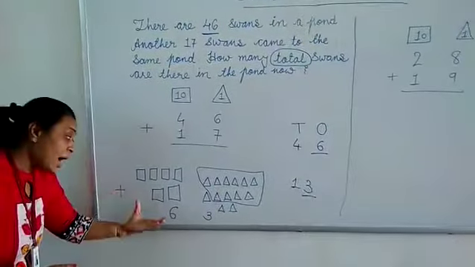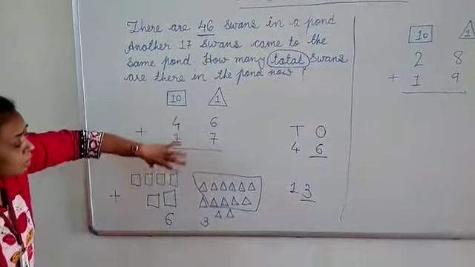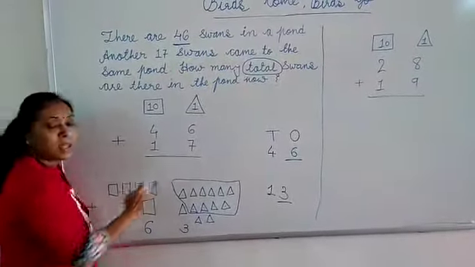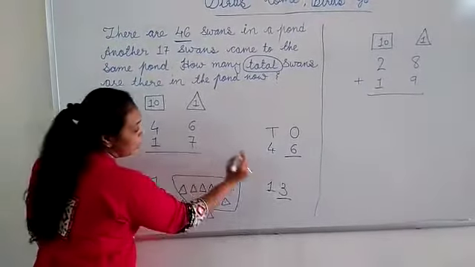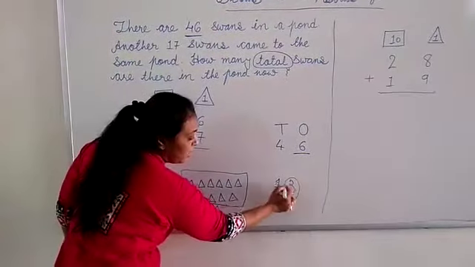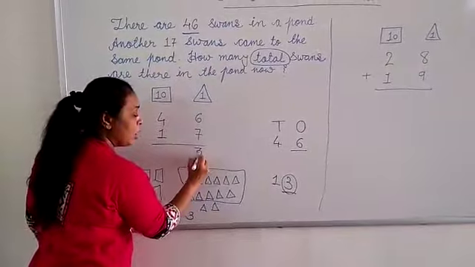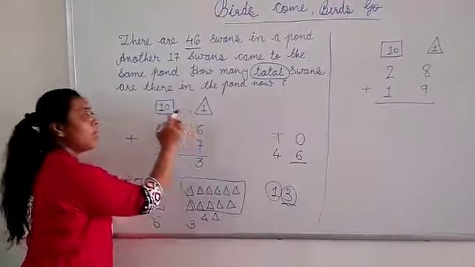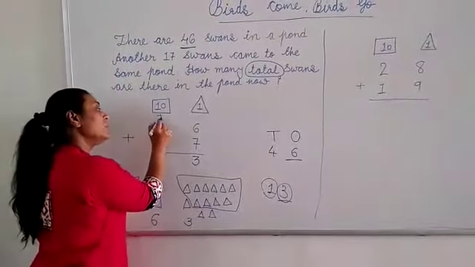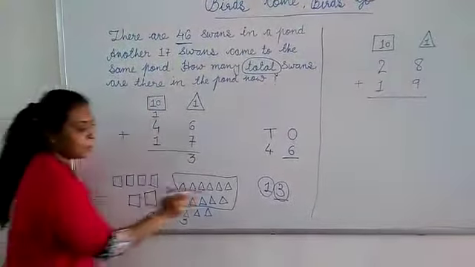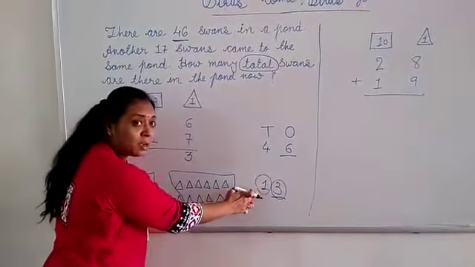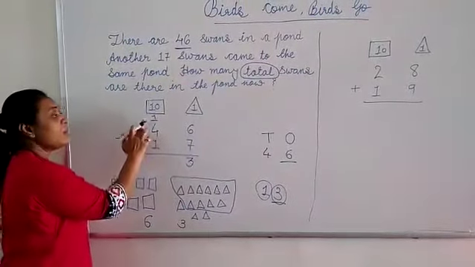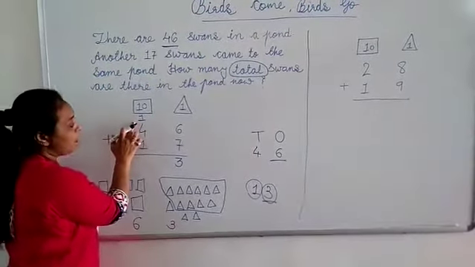Now let us add these with the numbers. 6 plus 7 is 13. 3 on the ones place, so I shall put 3 in the ones column, and this 1 on the tens place I shall carry forward. Whatever the number is on the ones place will be carried forward, so I have carried forward 1 over here.